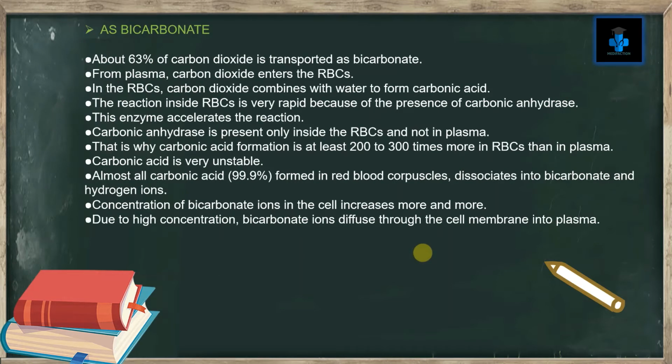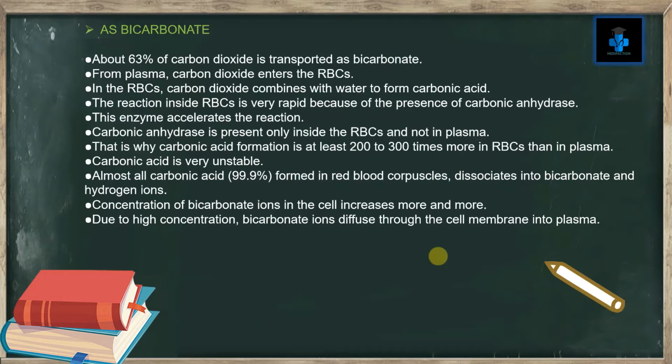As bicarbonate, about 63% of carbon dioxide is transported as bicarbonate. From plasma, carbon dioxide enters the RBC. In the RBC, carbon dioxide combines with water to form carbonic acid. The reaction inside RBCs is very rapid because of the presence of carbonic anhydrase.